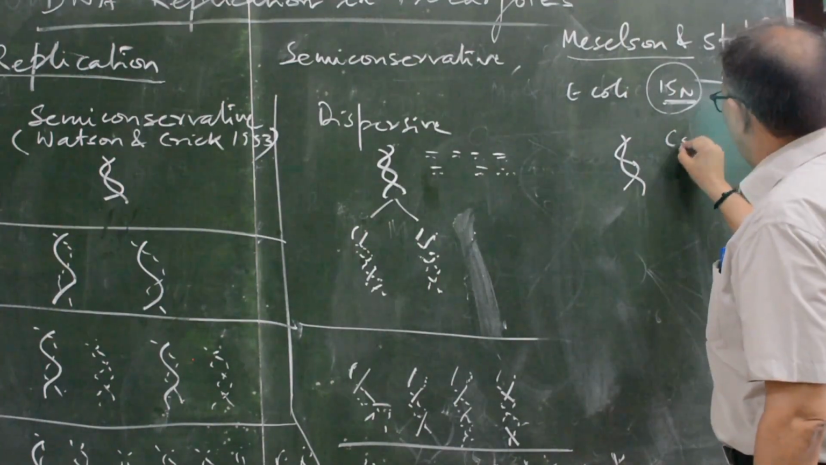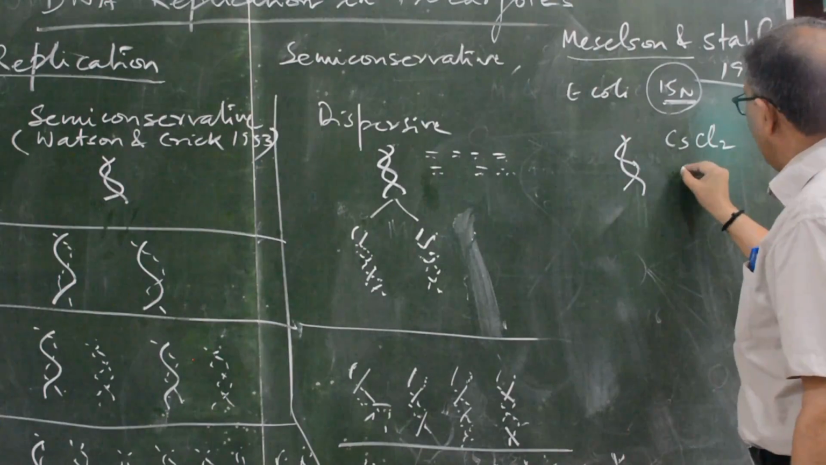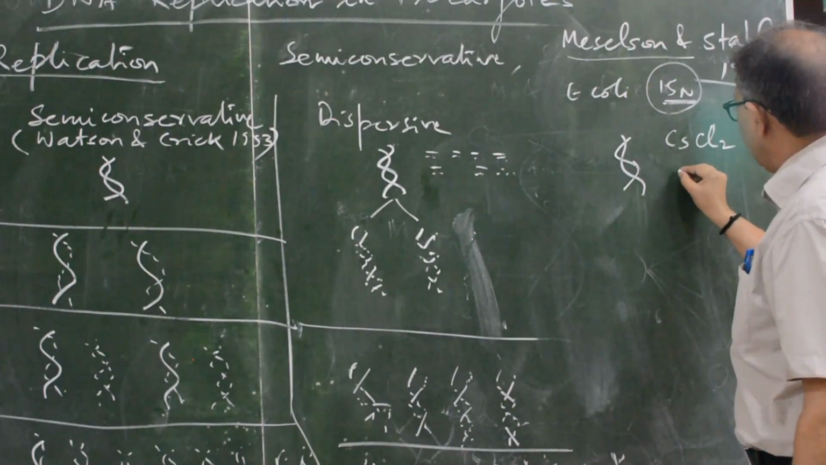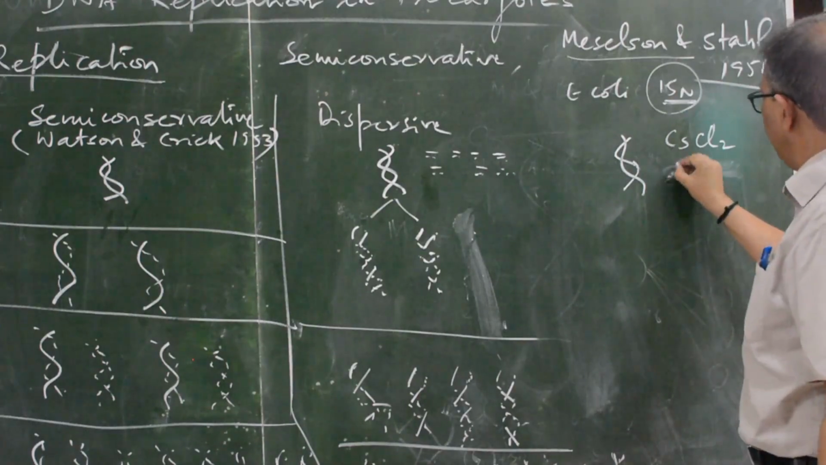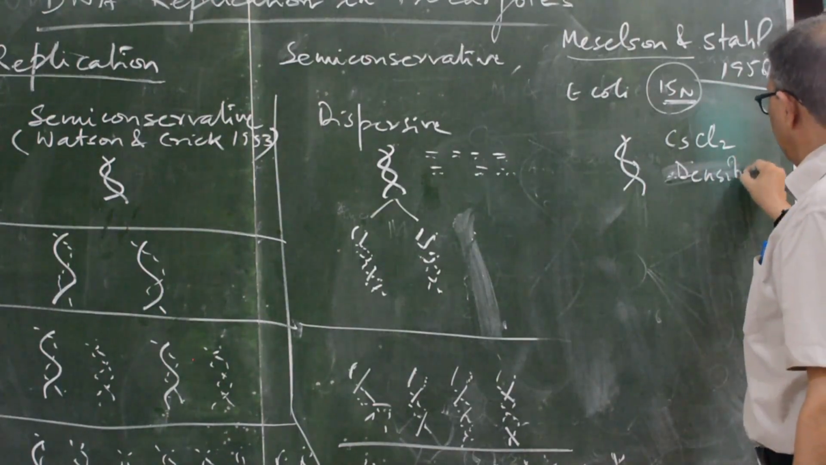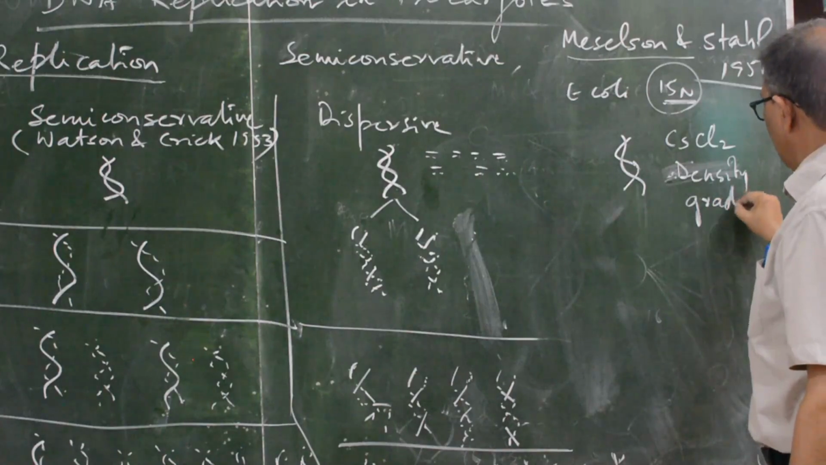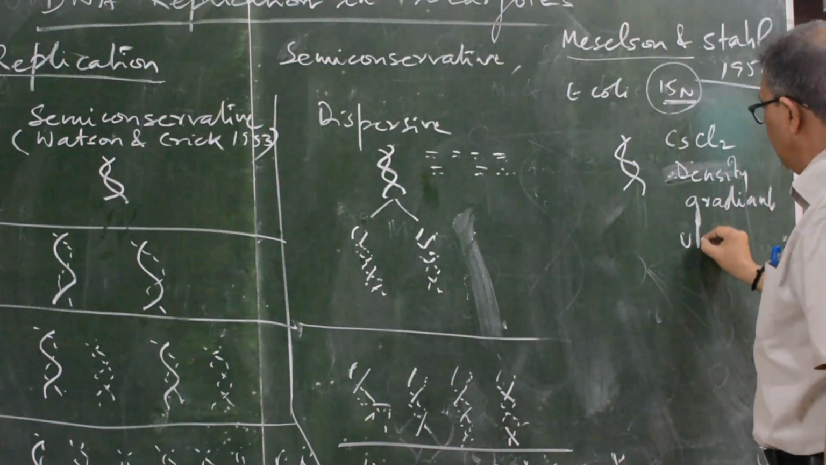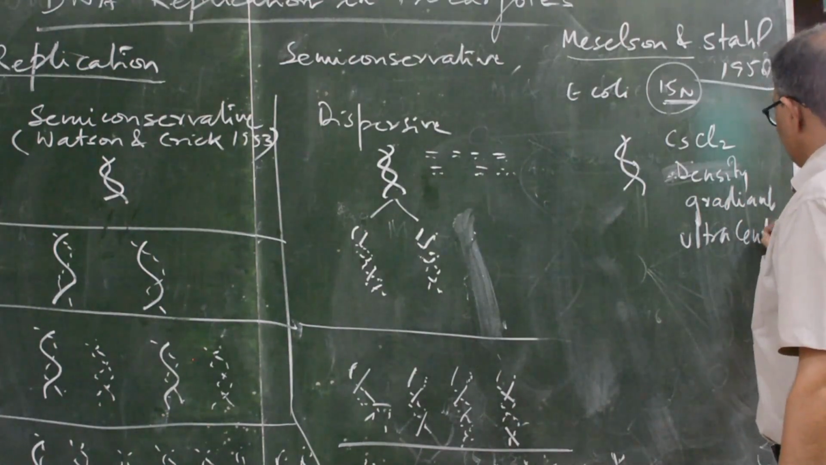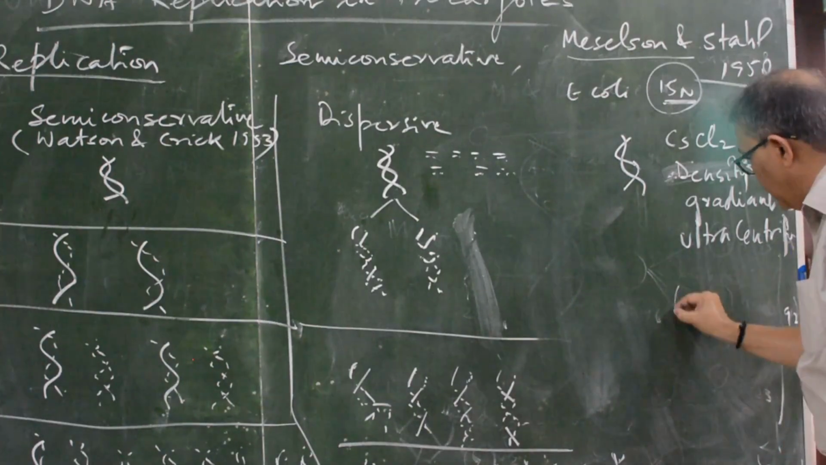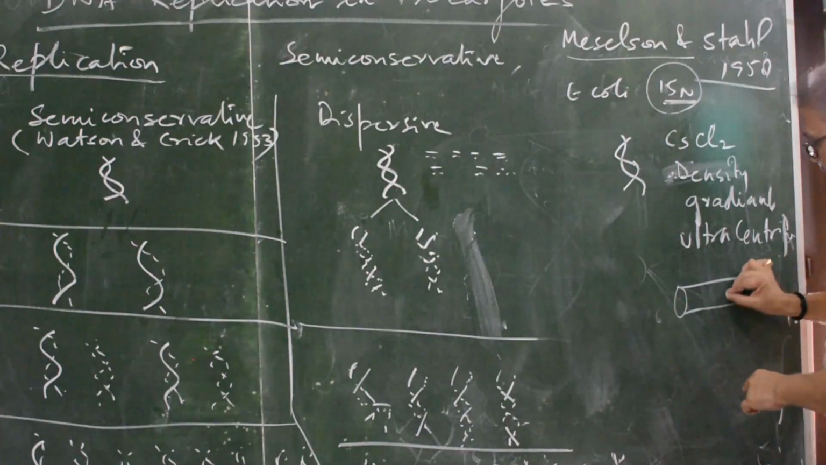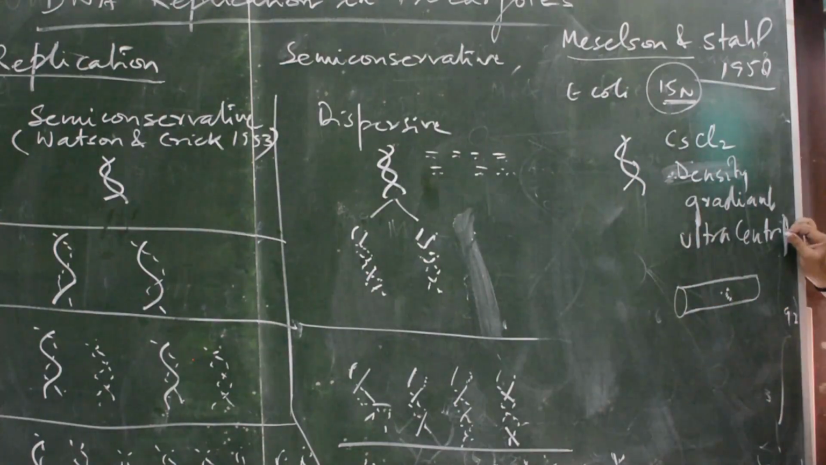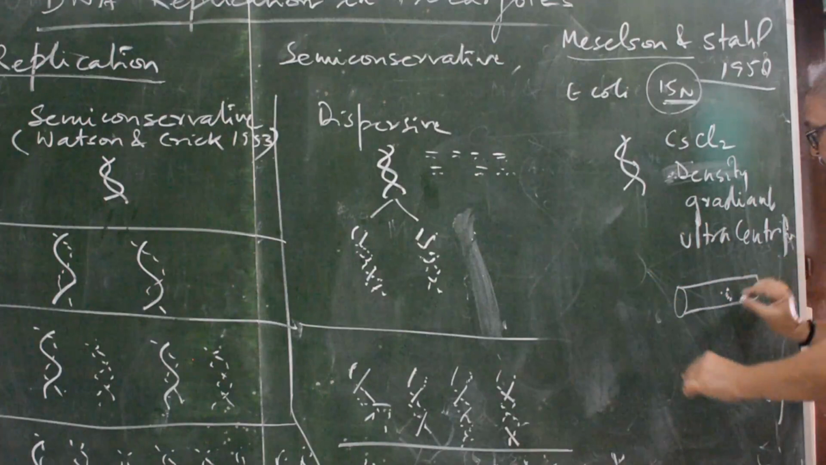In the cesium chloride ultracentrifugation density gradient, ultracentrifugation in the test tube, when this Escherichia coli with this nitrogen is rotated for